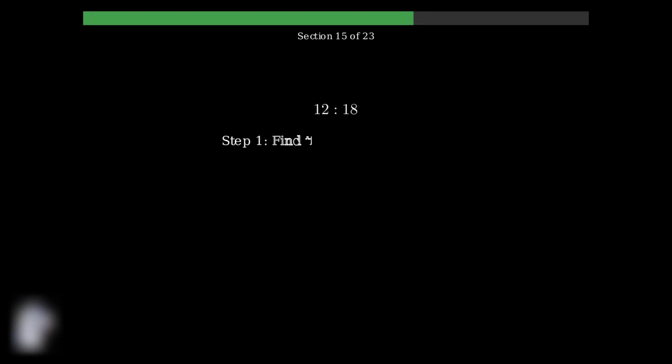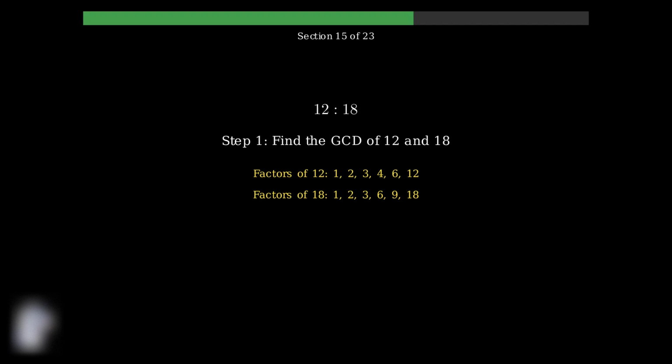Let's work through the classic example of simplifying 12 to 18. First, we need to find the greatest common divisor of 12 and 18. To find the greatest common divisor, we can list the factors of each number. The factors of 12 are 1, 2, 3, 4, 6, and 12. The factors of 18 are 1, 2, 3, 6, 9, and 18. The common factors are 1, 2, 3, and 6. The greatest of these is 6, so our greatest common divisor is 6.